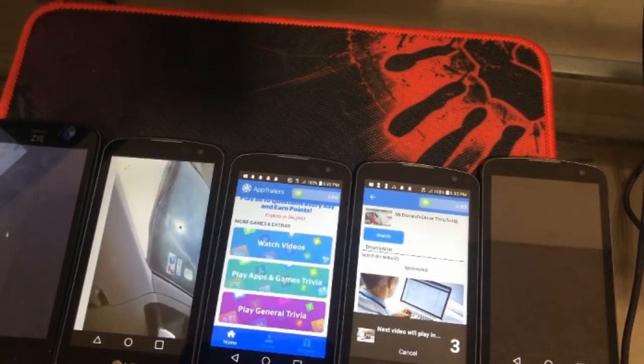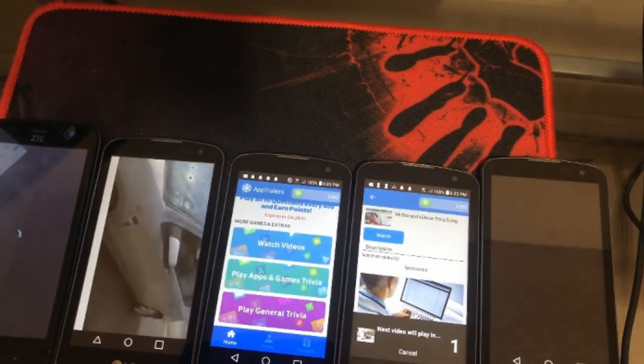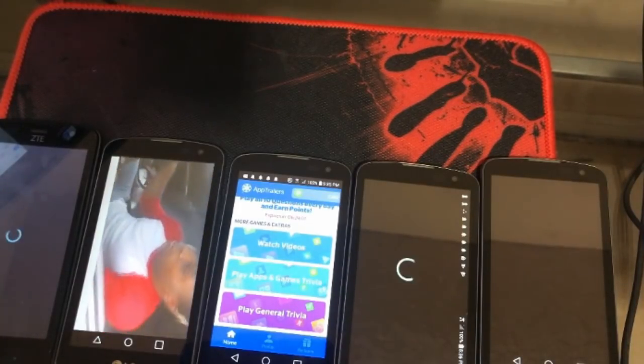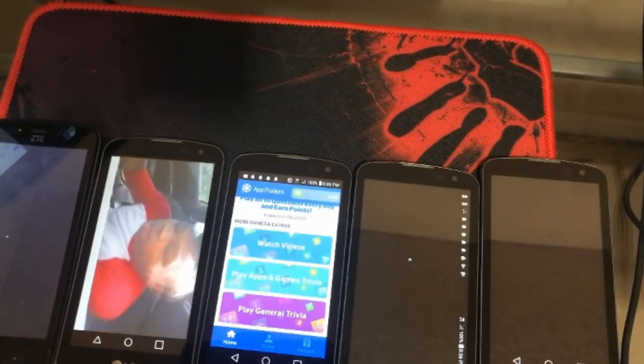Now, whenever Perk is limiting what they're paying people, I have noticed that those finish ads will come up back to back to back to back. They endlessly come up, which forces you to babysit this application at all times to be able to earn. And then they lower the amount of points that you can earn.